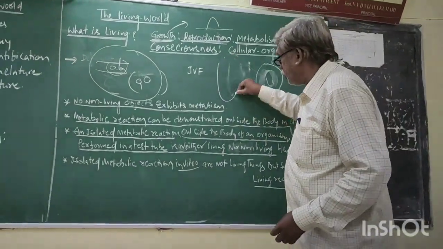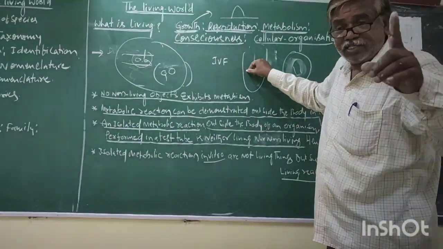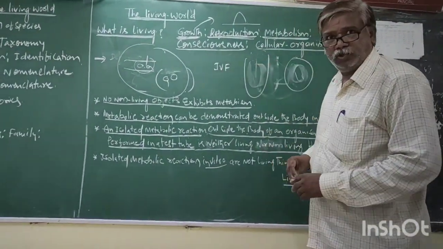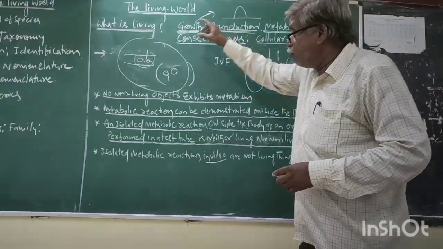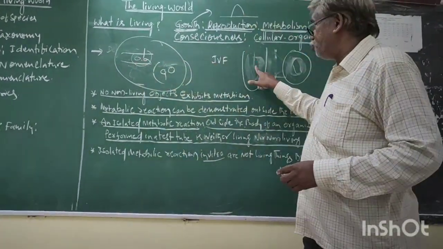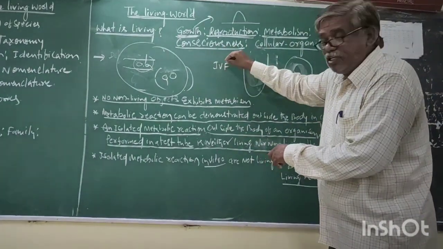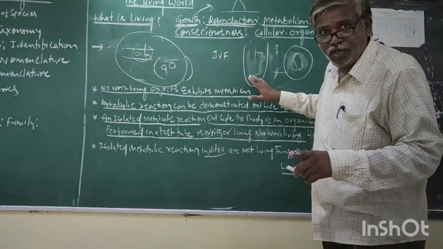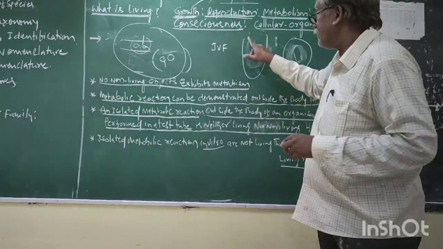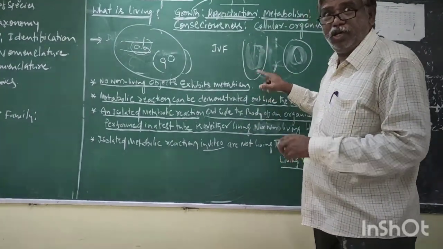Similarly, in the test tube, the scientists created some conditions which are similar to the fallopian tube. Due to this, the fertilization is occurring. But you cannot imagine this test tube easily.